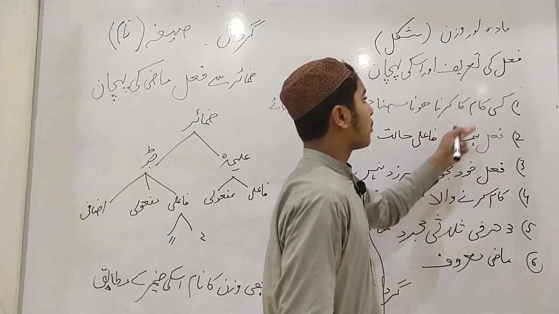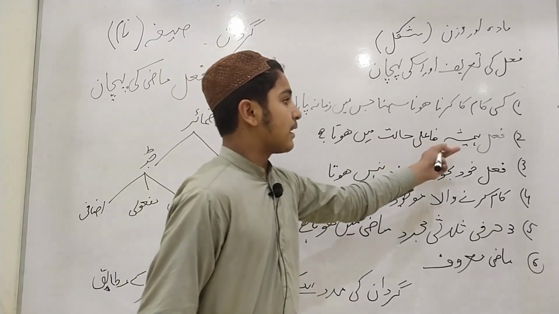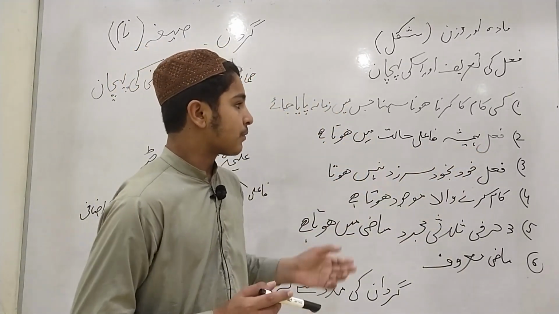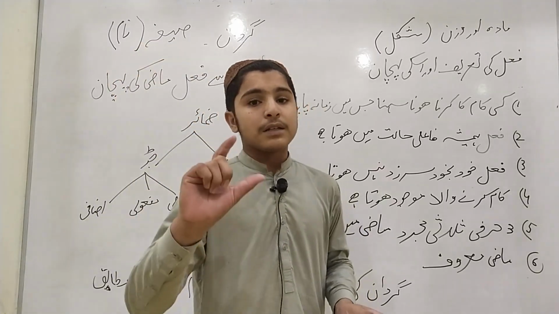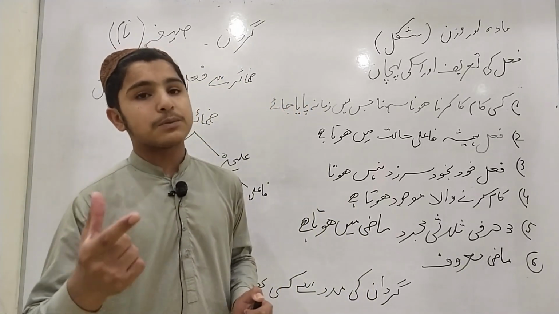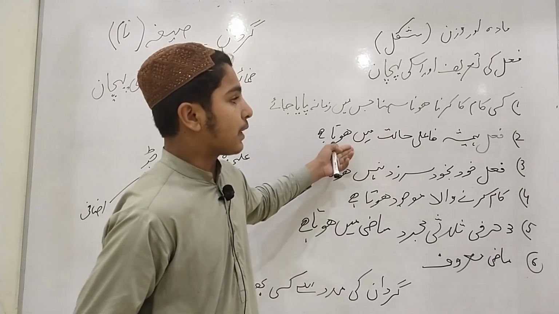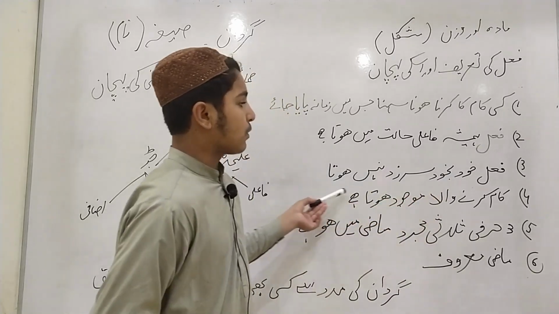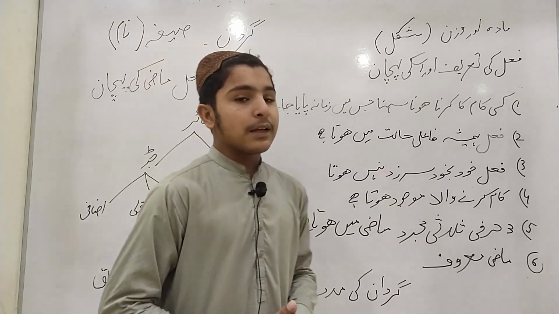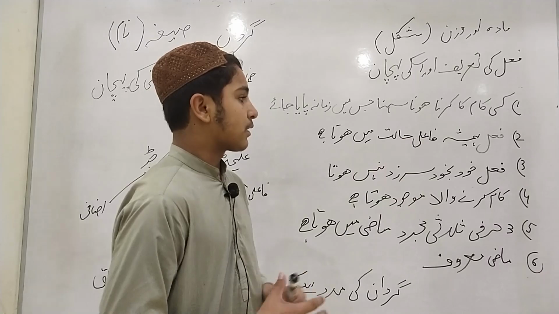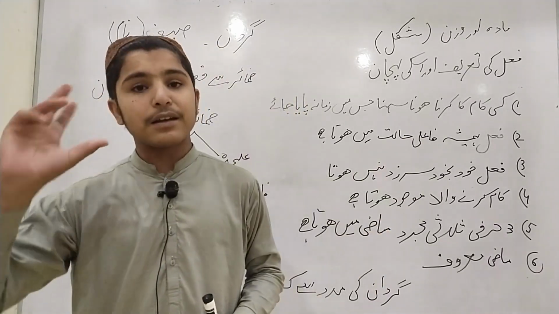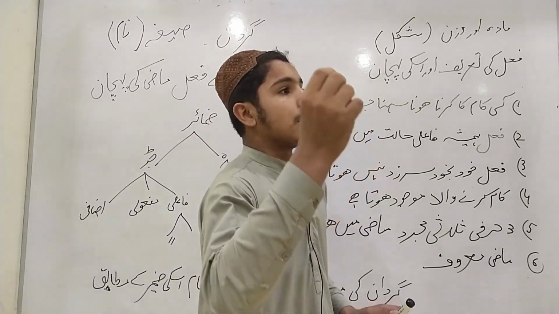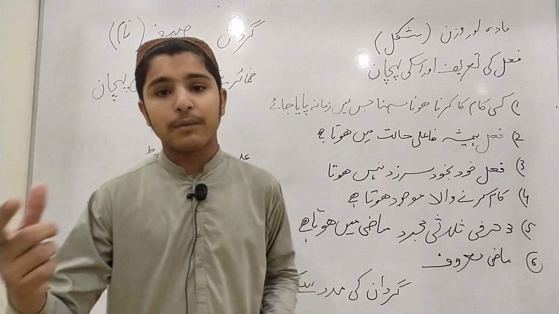The second point about the verb in Arabic language is that the fail verb will always be in subjective case. It will give the meaning of subjective case. The meaning which is produced by subjective case will be present in the meaning of the fail in Urdu language. Fail खुद ब खुद सरजद नहीं होता. The verb cannot exist without the subject. It means that any work cannot occur without the subject. Subject is necessary for any verb in Urdu, Arabic, English language.